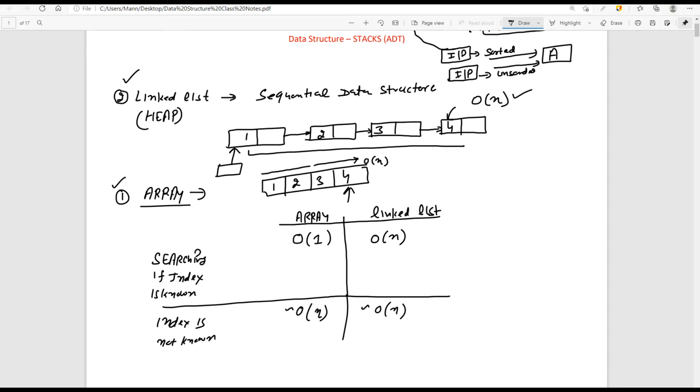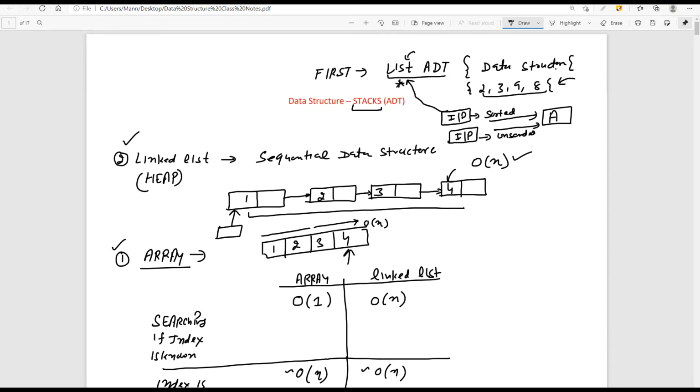Okay, so this was the case. Why are we discussing this case? Because now we are going to move toward another concept, that is the concept of stacks. The first concept that we have covered is the list. For the list or any kind of data structure, not only the list, stack or queues, we have two ways to implement them. What are the two ways? One is the array and one is the linked list. In both cases, if I implement the list using a linked list, then the complexity will be order n. When I use the array, then these are the complexities.